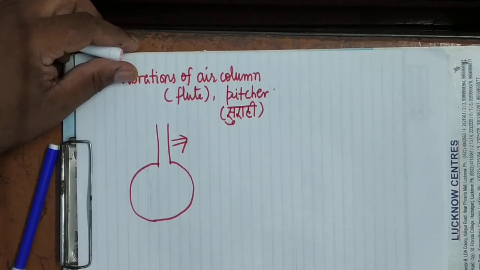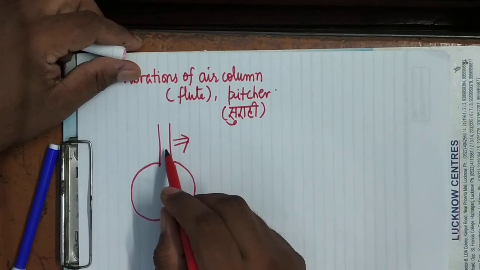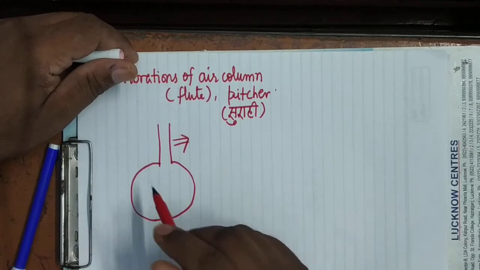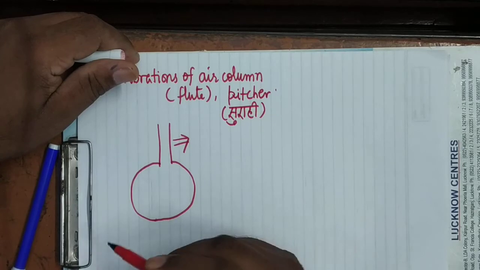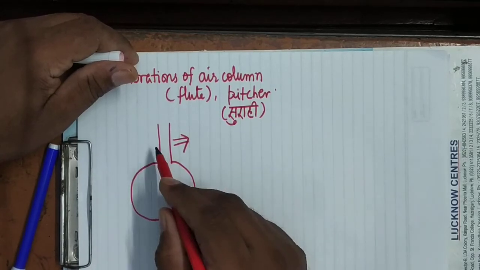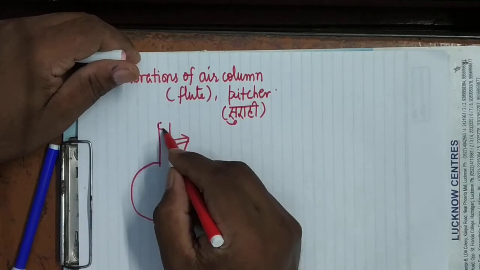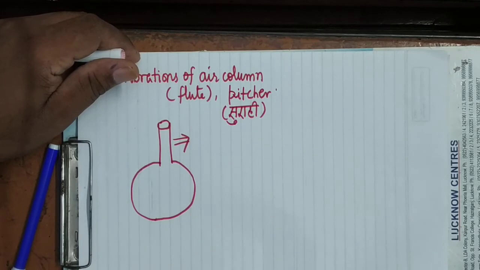You must have noticed that when it is about to fill, the frequency changes. Initially, when the water is poured into this, there will be some other type of sound, but when it is going to fill completely, the quality of sound changes, which means the frequency is changing.